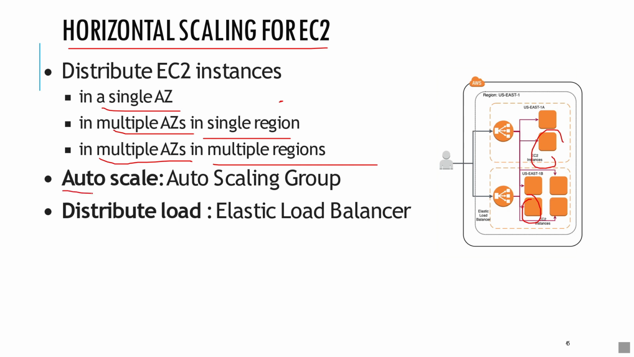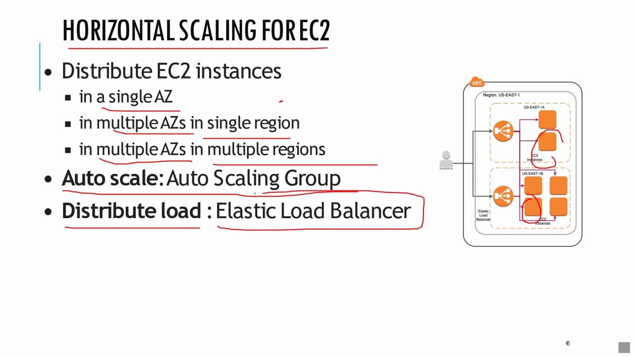It also has auto scaling. It can auto scale in a group. It can auto scale with the traffic, increasing or decreasing the instances depending upon the traffic. That is about auto scaling. Also, we can distribute load. We already know that the elastic load balancer is used to distribute the requests of the traffic. So that is about horizontal scaling.